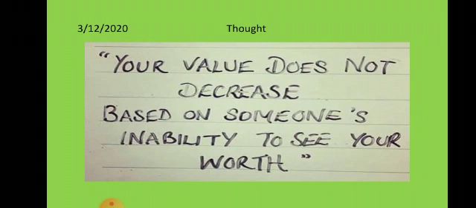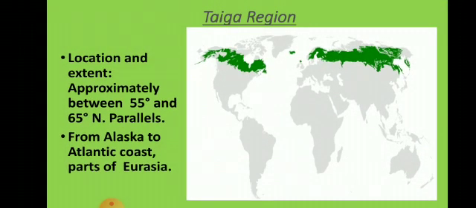So students, let us see taiga region. Location: approximately between 55° and 65° north parallels. From Alaska to Atlantic coast, parts of Eurasia. Eurasia means Europe and Asia. So in the map which is given in dark color, that region is the taiga region.